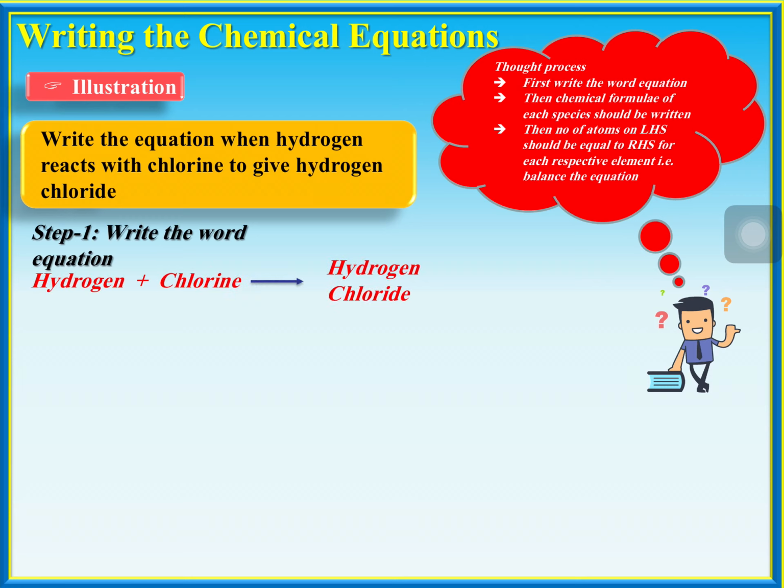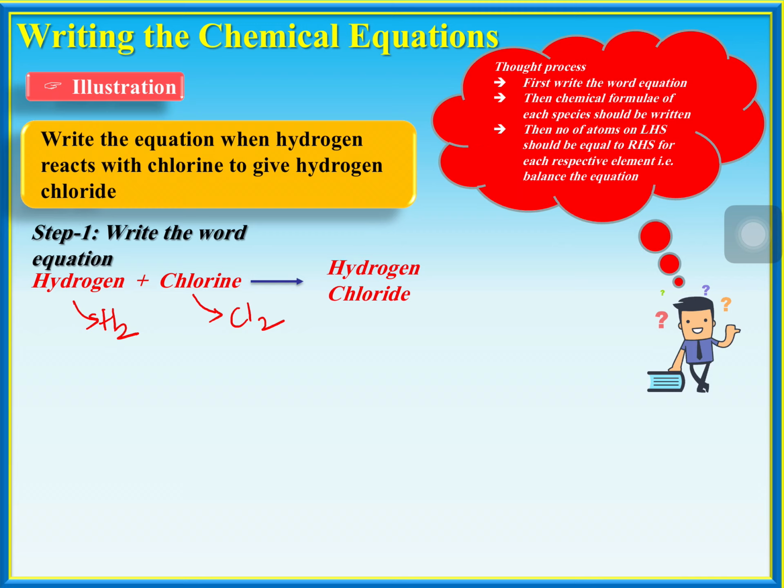Hydrogen combines with chlorine. So hydrogen plus chlorine gives rise to hydrogen chloride. This is the word equation. What is the formula of hydrogen? H. Everybody is going to take H. But how is hydrogen going to exist? Hydrogen is going to exist in its standard form. You have to use standard forms, meaning the forms in which they exist. Hydrogen is always going to exist in the form of H2 molecules. Chlorine is always going to exist in the form of Cl2 molecules.